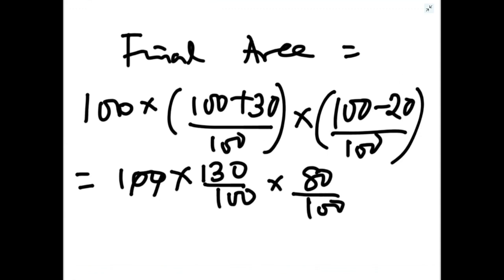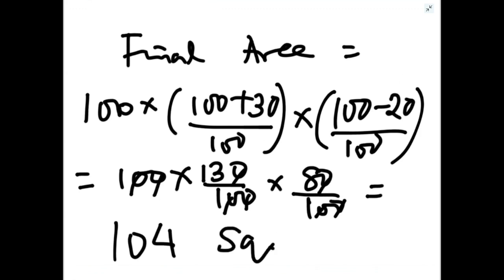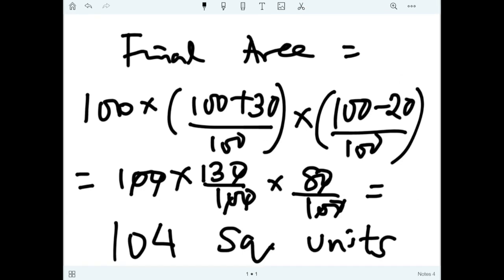Now we can further simplify this. All those zeros will cancel out. So final area is 13 into 8, that is 104 square units. Initial area we have assumed as 100 and final area has come out to be 104 square units. So there is an increase. How much increase?